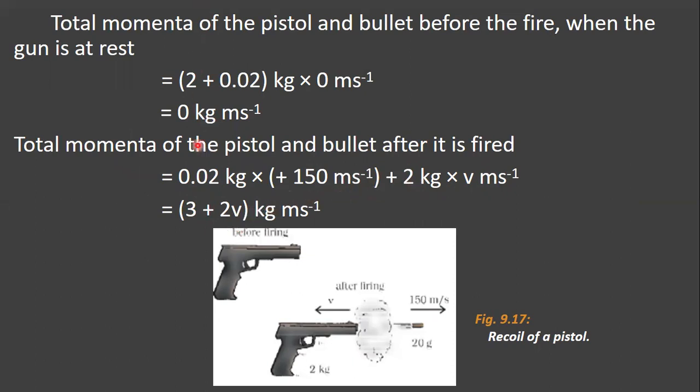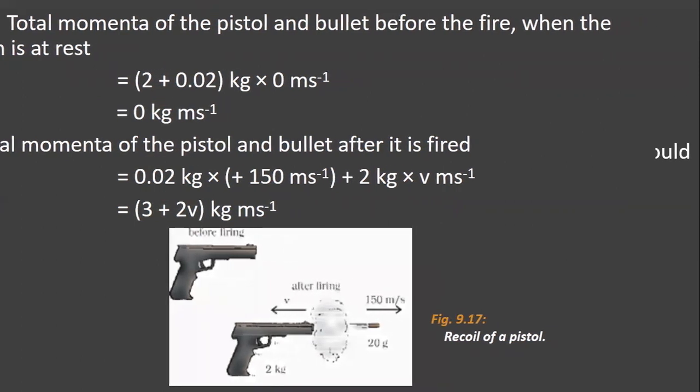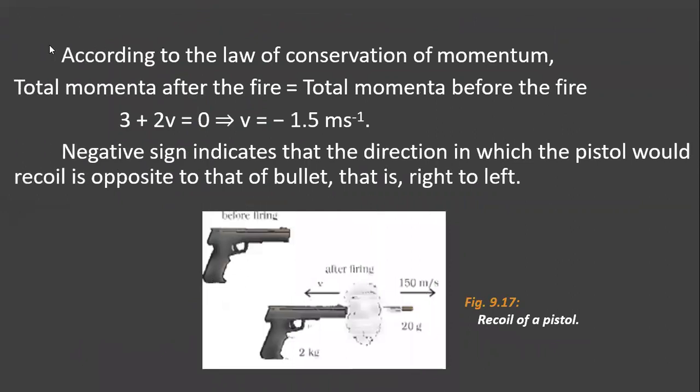Now children, you have to equate both the equations. According to the law of conservation of momentum, the total momentum after the fire equals the total momentum before the fire, that is 3 plus 2v equals 0. This implies 2v equals minus 3, that is v equals minus 3 by 2, which equals minus 1.5 meter per second.